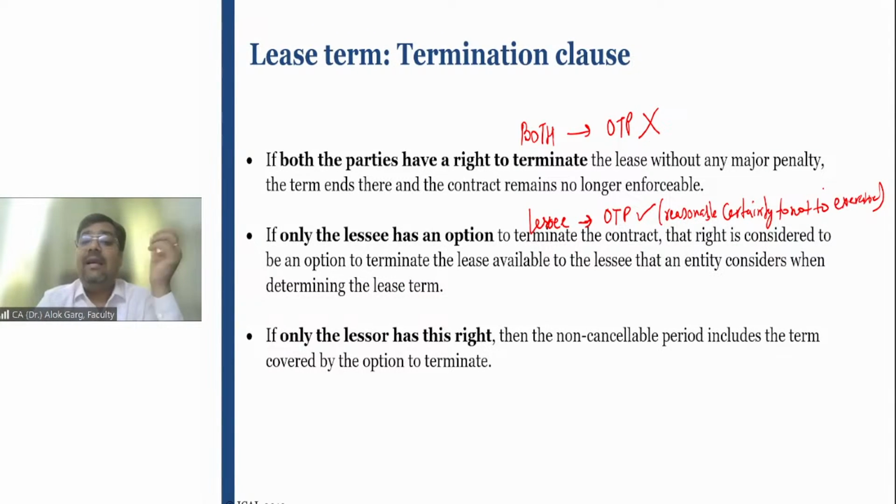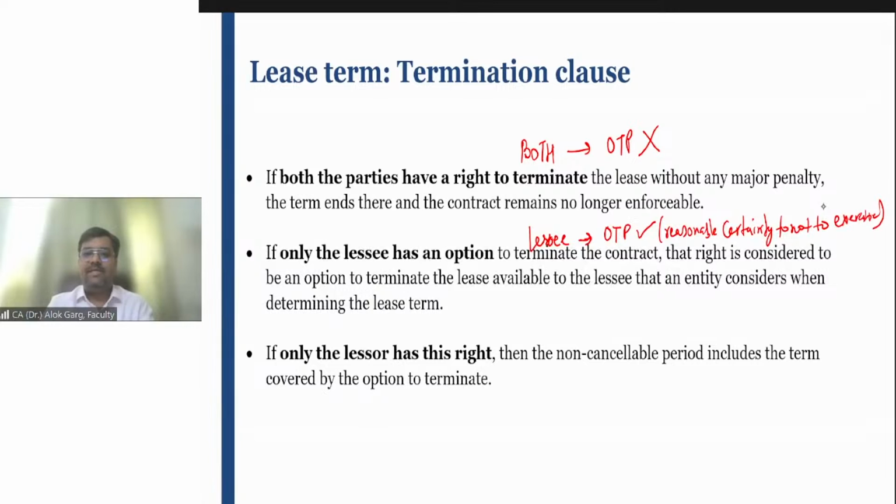Or lessee has already entered into some future contracts where the lessee has given the address of the current premises, or lessee has entered into some obligation which says that okay, lessee will avail the renewal option, will not avail the termination option, and lessee will continue in future. I hope this is clear.